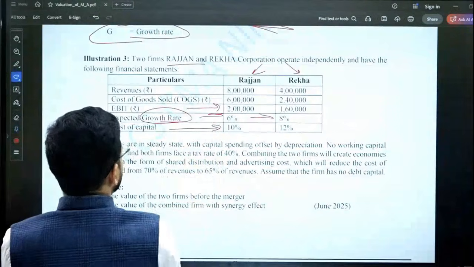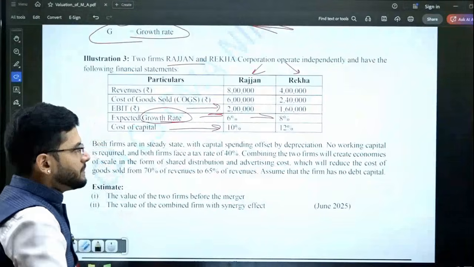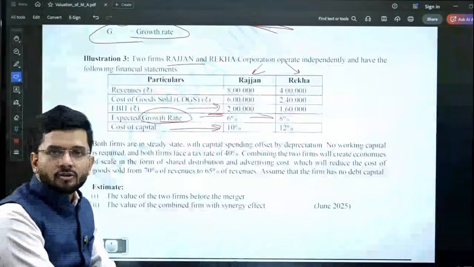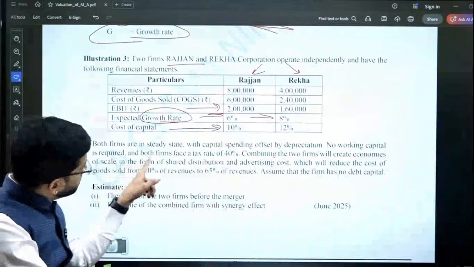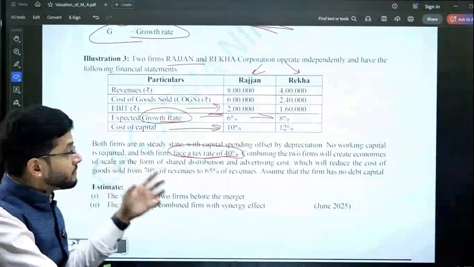Cost of capital is 10% and 12% for the two organizations. Both the firms are in steady state with capital spending offset by depreciation. So there is no depreciation expense; the entire capital is depreciated in one go. No working capital is required, and both the firms face a tax rate of 40%.